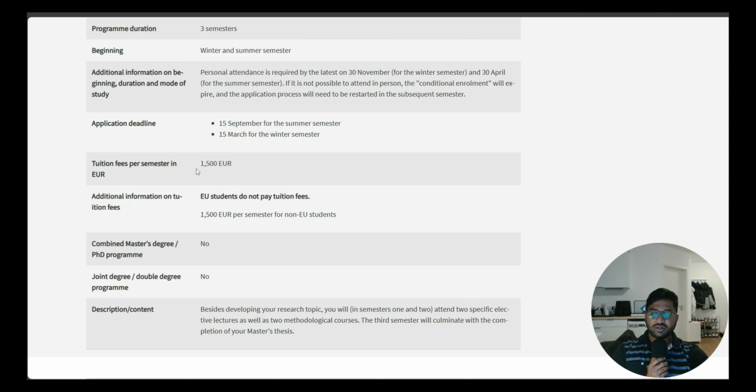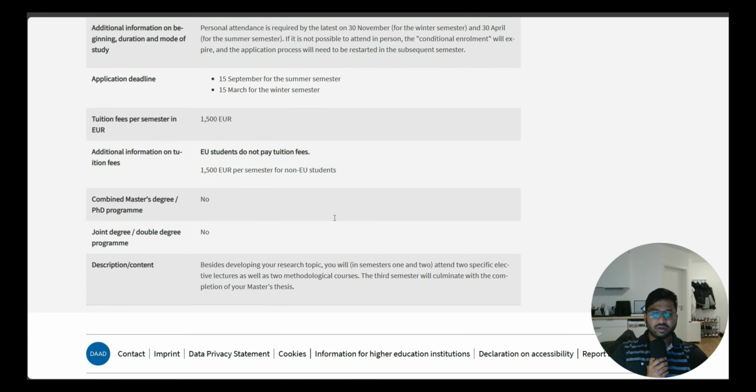Don't think the college is having a fees. No, this is the state fees, and it is mandatory in all public universities under Baden-Württemberg state. So EU students don't need to pay tuition fees. Only international or non-EU students have to pay 1,500 plus the semester contribution, which will be 200-300 euros. So it all comes up to 1,700 euros.